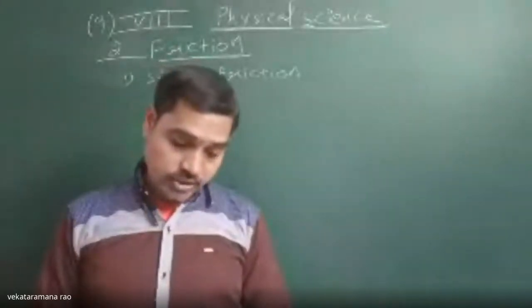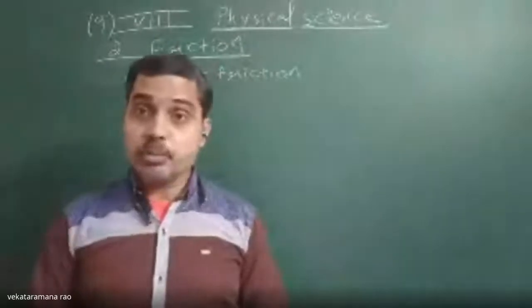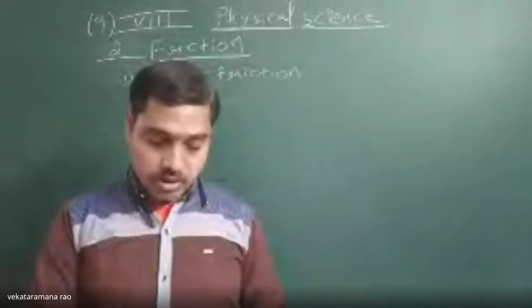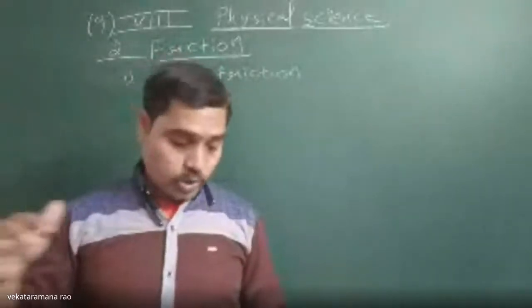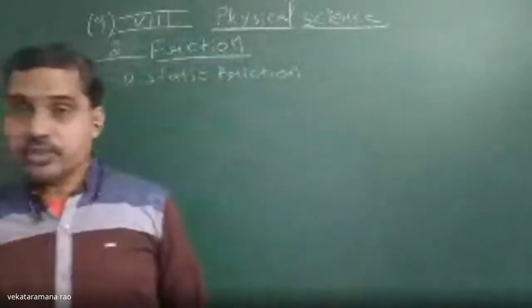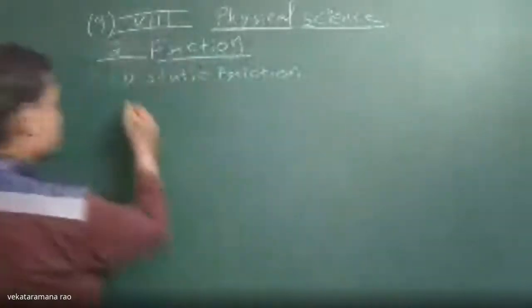Now what is sliding friction? Sliding friction automatically comes into play when the surface of any object moves relative to the surface of another object. So what is sliding friction and what is static friction?